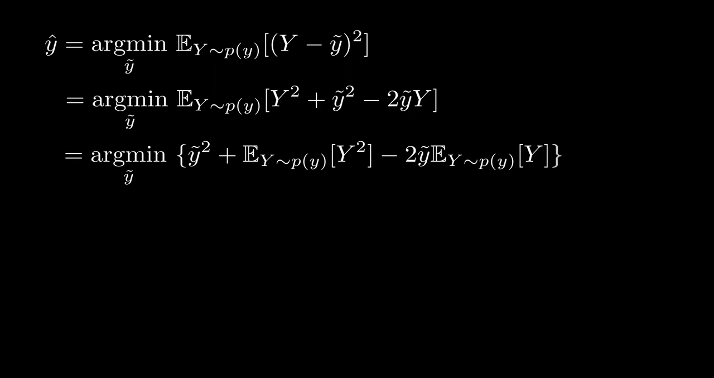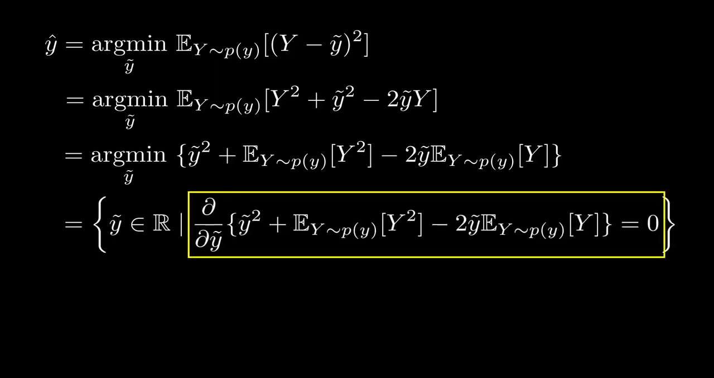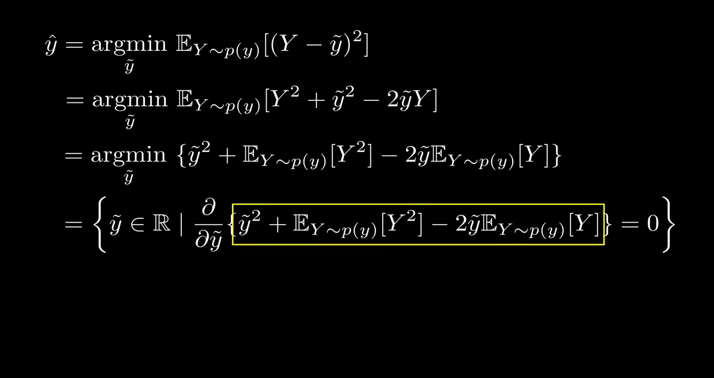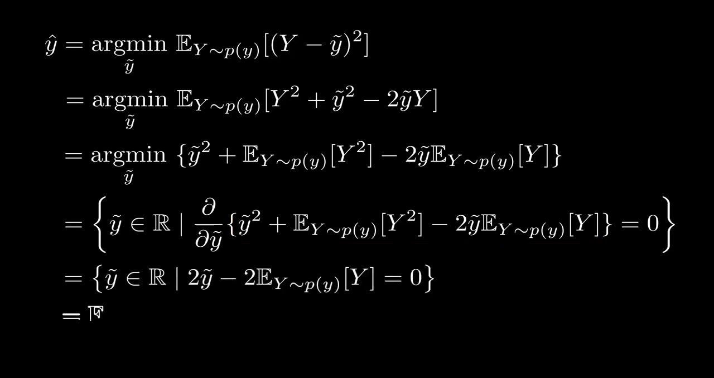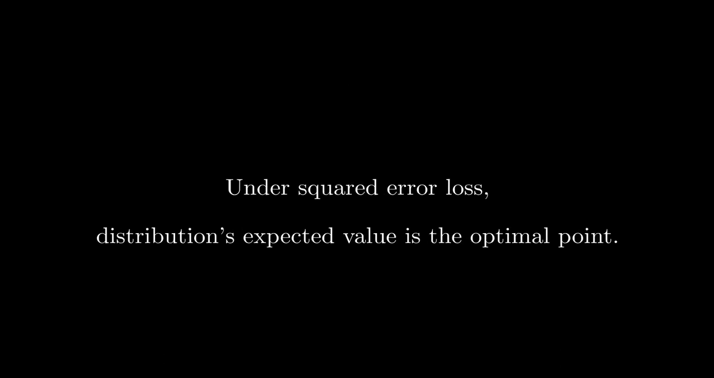From the first derivative test, which states that the first derivative at the location of a minimum will be 0, note that the objective function will be minimized for a set of y tilde values that satisfy this equation. So we need to set the first derivative of this term with respect to y tilde to 0, which results in y hat being equal to the expected value of capital Y. This is the formal confirmation of what I stated previously, which is under the squared error loss, the expected value of the inferred distribution is the optimal point.